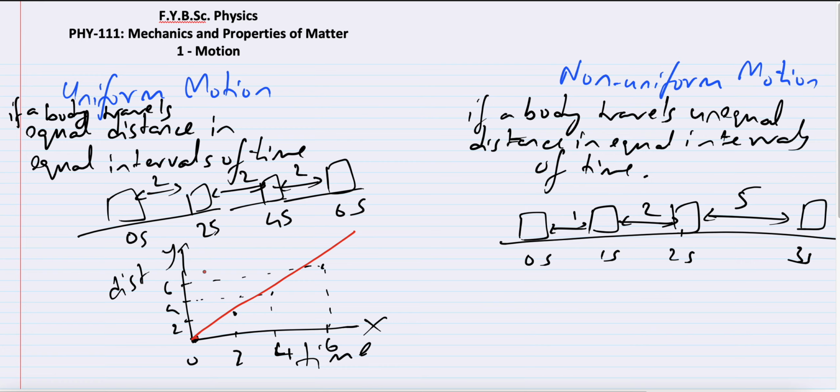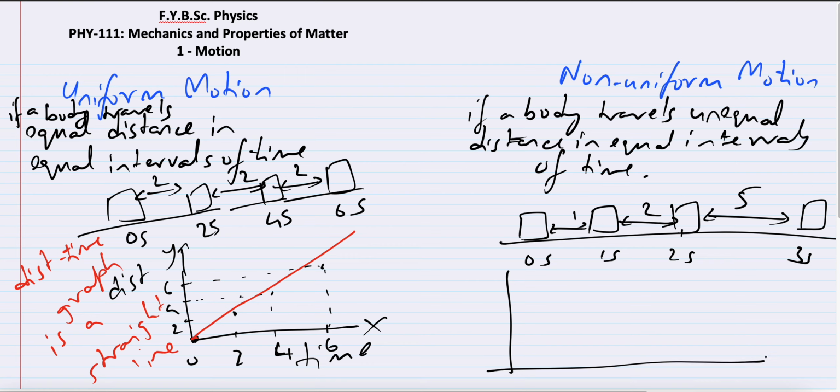What is the conclusion? Distance-time graph is a straight line. What about here? I'll draw the graph here again. The same situation that I have explained, I'm going to draw it here. So this is the x-axis again, this is the y-axis, and this is 0 seconds, this is 1 second, this is 2 seconds, this is 3 seconds.